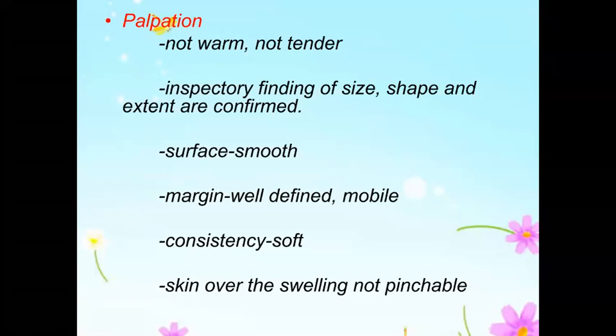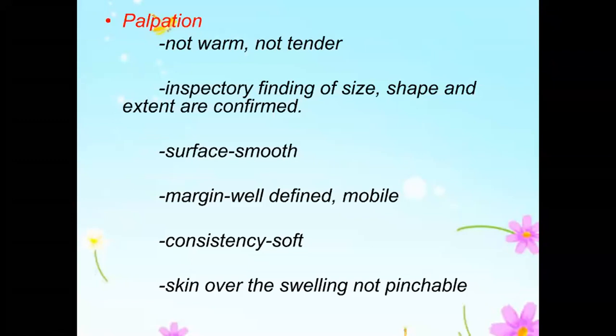Otherwise, we are dealing with most of the time soft and firm only. Soft and firm doesn't mean most of the time it is cystic. No, say if you have a balloon filled with water under tremendous pressure, it will be firm. Suppose I fill a football with water, it can be firm also. A swelling which is tensely packed with fluid under extreme pressure, like in a very big hydrocele, can still be firm and still be cystic. So the moment you say consistency is soft or firm, the next step I would always go to is fluctuation. Even though you have mentioned it, go for fluctuation.